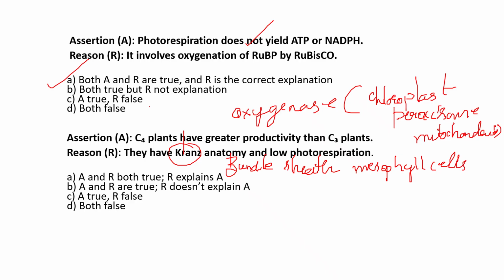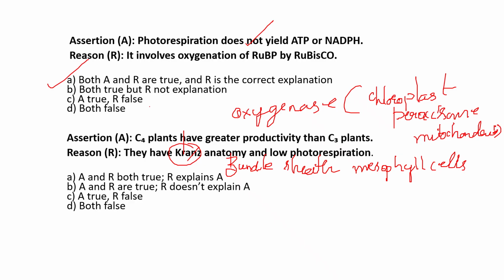Now, what is the explanation for this assertion and reason? C4 plants, we know, possess Kranz anatomy. Carbon dioxide is initially fixed in mesophyll cells by PEP carboxylase, which has no affinity towards oxygen. The carbon dioxide is then concentrated in the bundle sheath, which surrounds Rubisco.